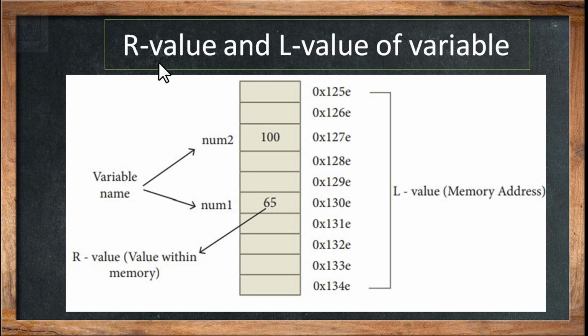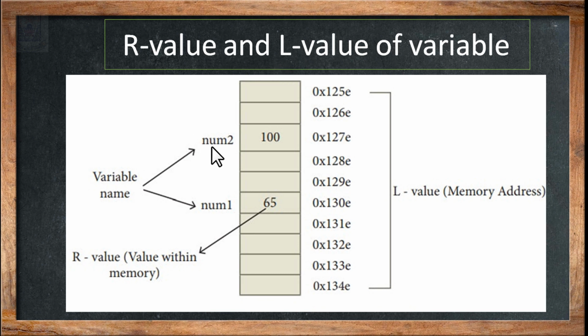Now we had a concept of L value and R value in the first PUC. The L value of a variable, for our understanding, we can say is the read value or the data value that the variable is going to store. The R value is the location value or the address where the variable's data is being stored.